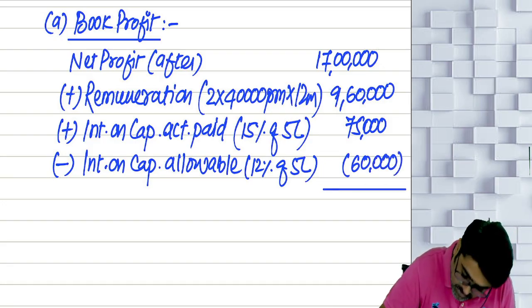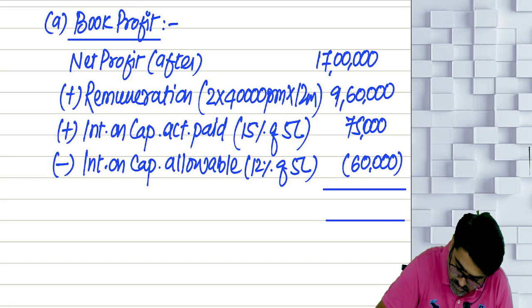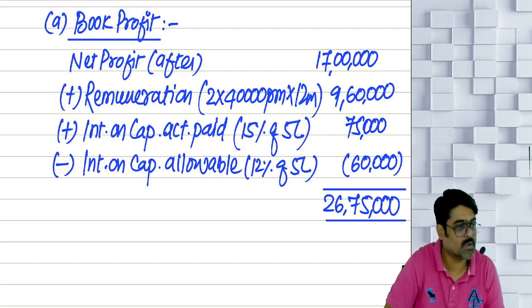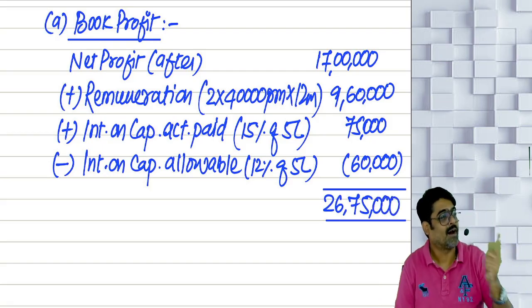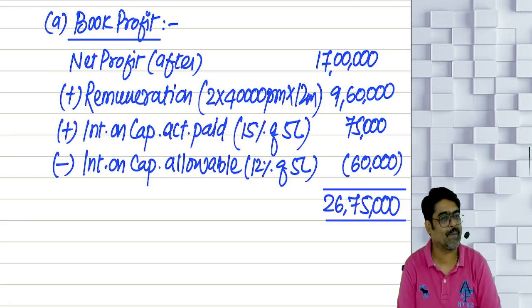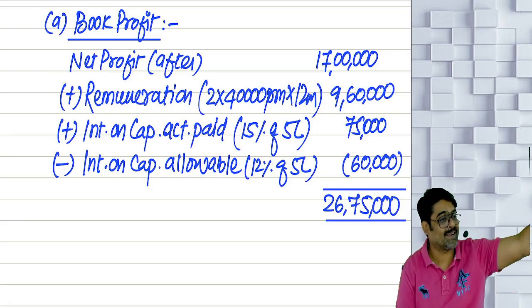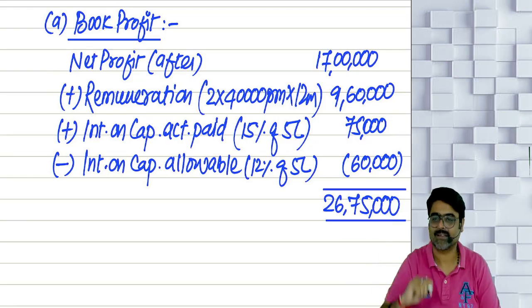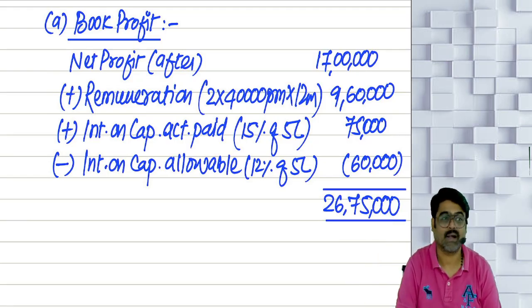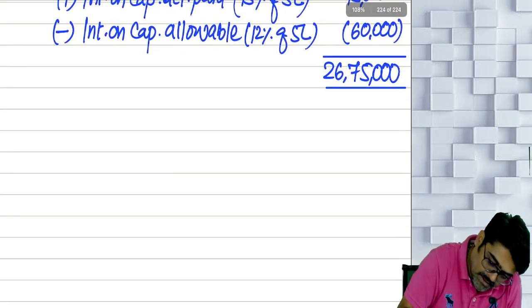Now whatever amount will be there, this will be your book profit. How much? 26 lakh 75,000. Understood? Just see how your book profit has changed now. Instead of 14 lakh 90,000, it is 26 lakh 75,000. Understood or not? Now second part.